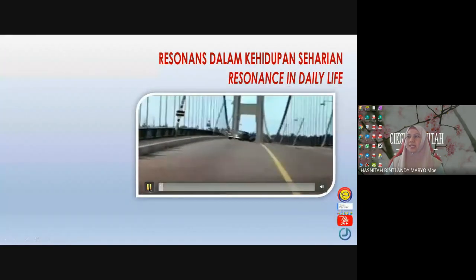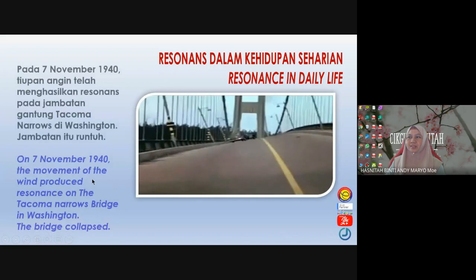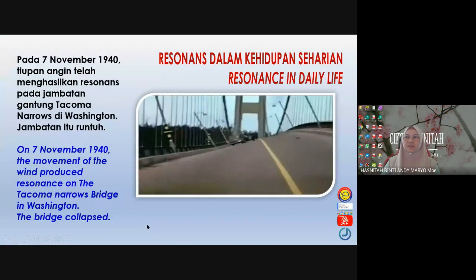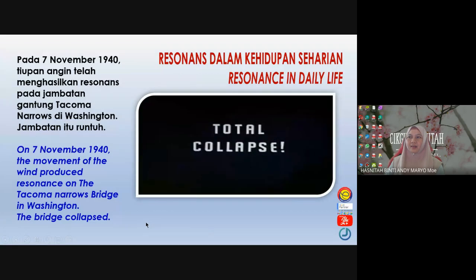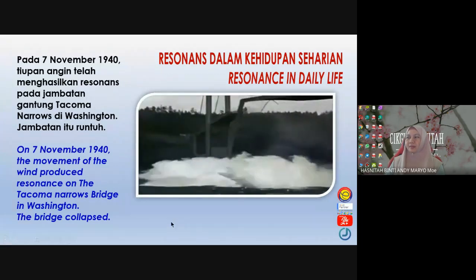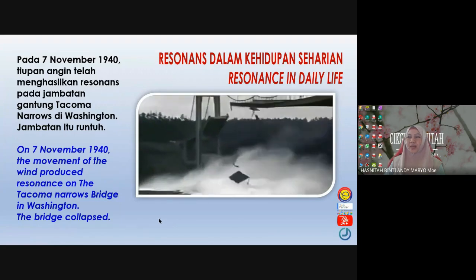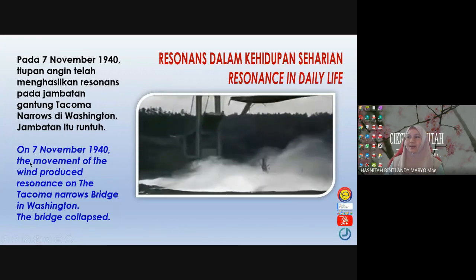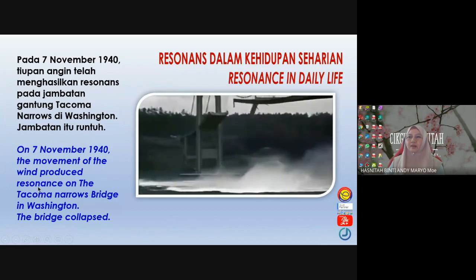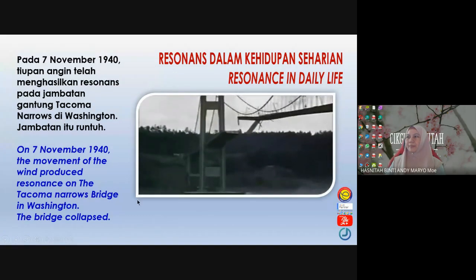Okay, ini pun satu. This is what we call a dancing bridge, jambatan menari. Ini Tacoma Bridge in Washington. This bridge collapsed on this date, 7 November 1940. You tengok. If you search on YouTube, also ada the full video. So on November 7, the movement of the wind produced resonance on the Tacoma Narrows Bridge in Washington. And finally, the bridge collapsed.